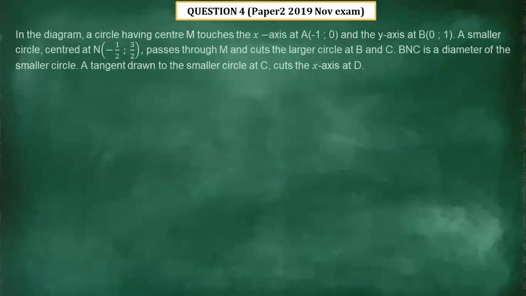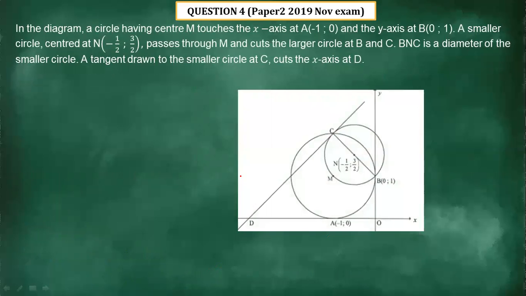All right, now we are in question 4 from the question paper of 2019. Let's see what was the question and how best can we answer that question. Now it says in the diagram, a circle with center M touches the x-axis at A, which is -1:0, and the y-axis at B, which is 0:1.